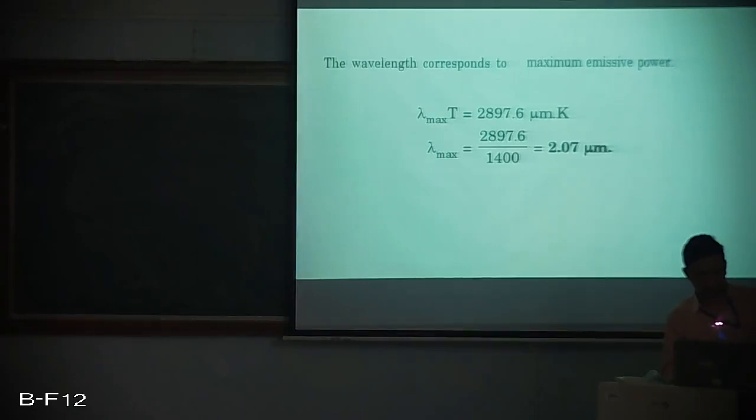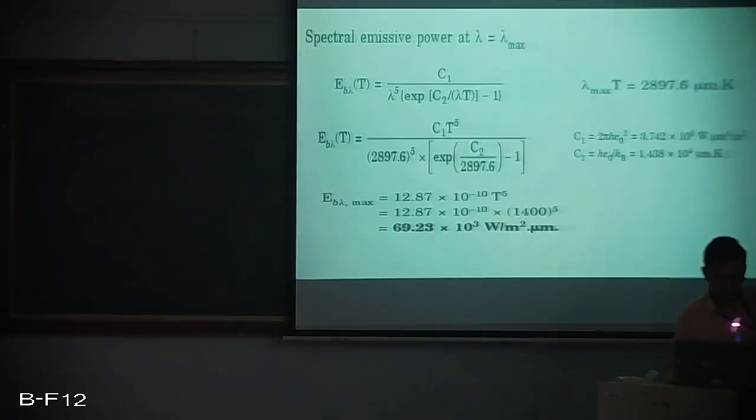The wavelength corresponds to maximum emissive power. So lambda max into T is equal to 2897.6 micrometer Kelvin. So we get lambda max as 2.07 micrometer. In order to calculate the spectral emissive power at lambda max, in this Planck's formula, instead of lambda we put lambda max.